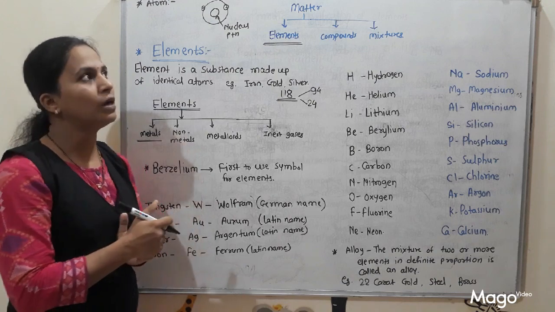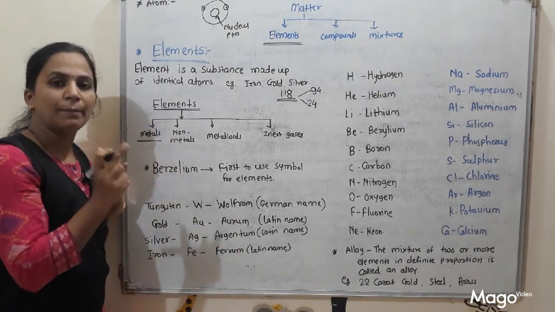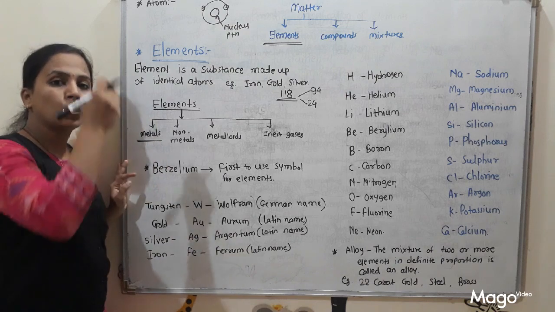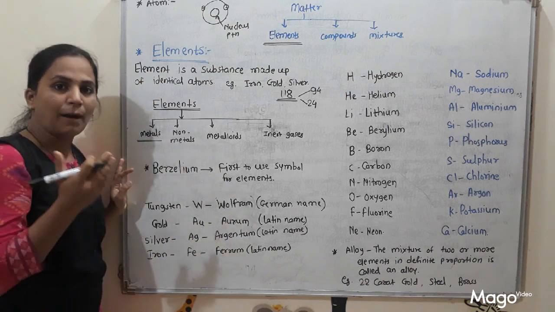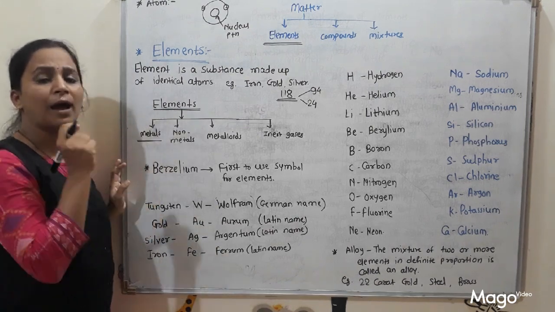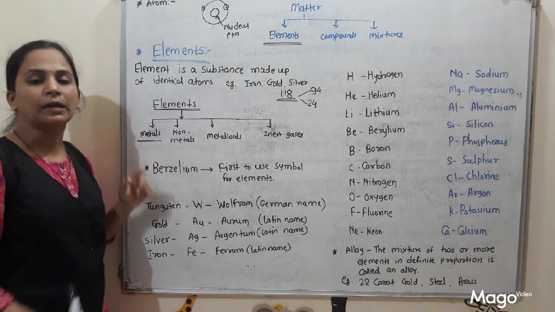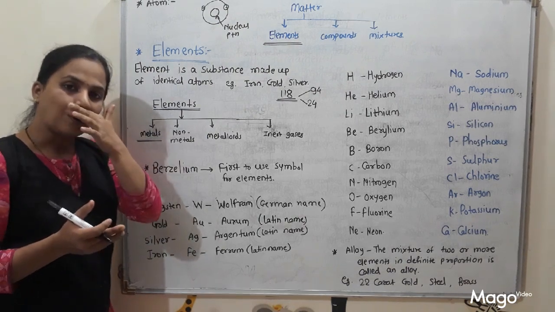So students, gold and platinum are highly ductile metals. Means we can make a 2 to 3 kilometer long wire by using 1 gram of gold or platinum. That's why gold and platinum are the most ductile metals. So what is the property ductility? Ductility means that metals can be drawn into thin wires.